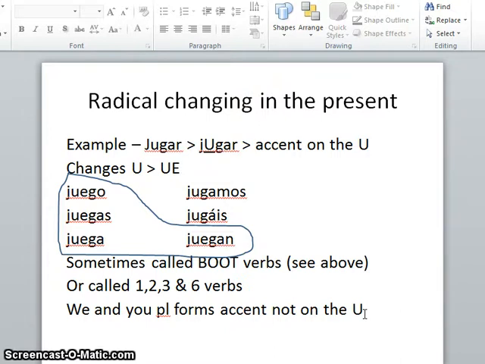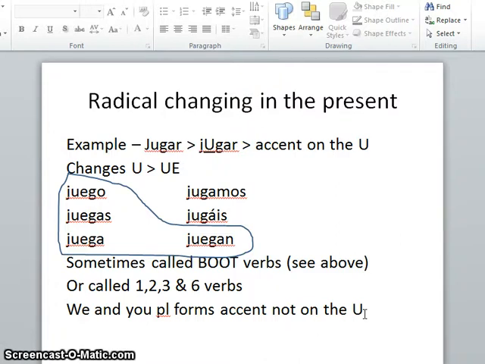Jugamos doesn't change because the accent's on the A, not on the U. So jugamos, can you hear it? Jugamos. And jugáis is more obvious because the accent's actually written on the letter A, so you can see where the accent for the word falls. So those two don't change. And then the last one, the third one, juegan, changes on the right hand side there. So we've got jugamos, the we form, doesn't change. Jugáis, the you plural form, doesn't change. And juegan, because the accent again is on that first vowel.